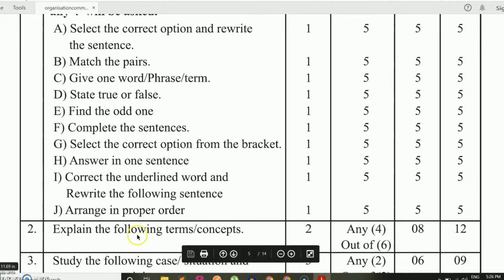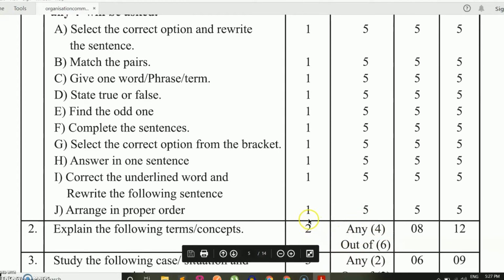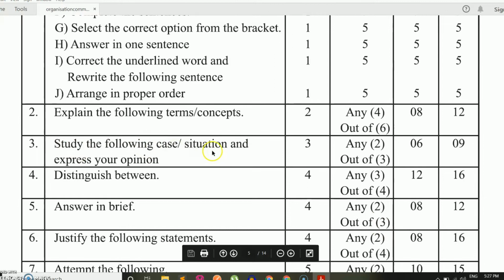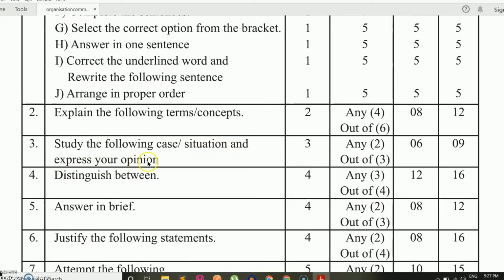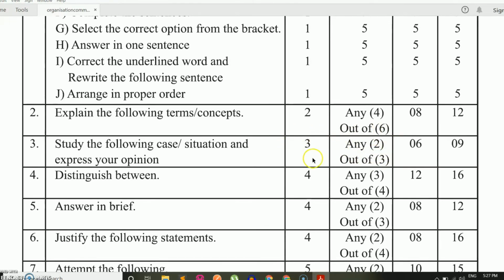Second question will be explain the following terms or concept. It has a total of 6 questions, out of which you have to attempt any 4. Each question carries 2 marks. Next is question number 3. In question number 3 you have to study the following case or situation and express your opinion. It has a total of 3 questions. Out of 3 you have to attempt any 2. Each carries 3 marks.